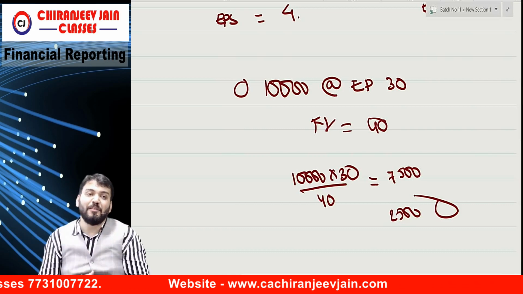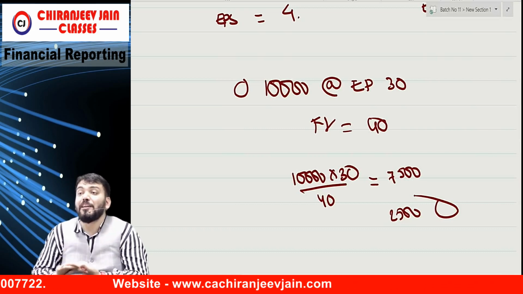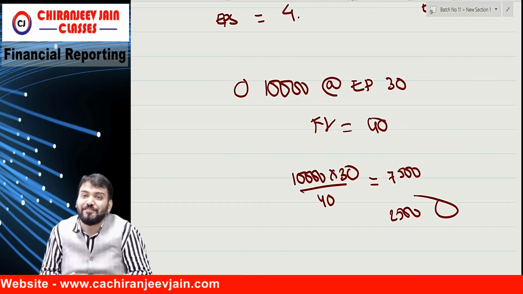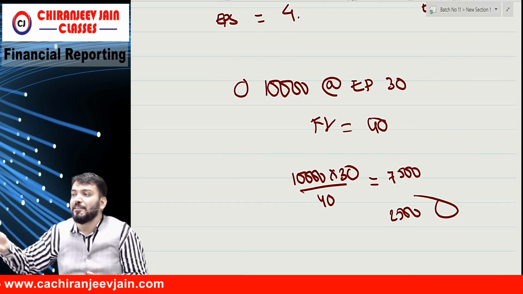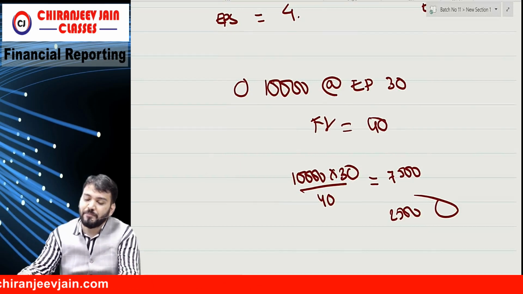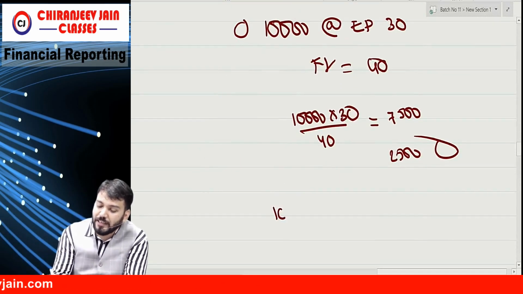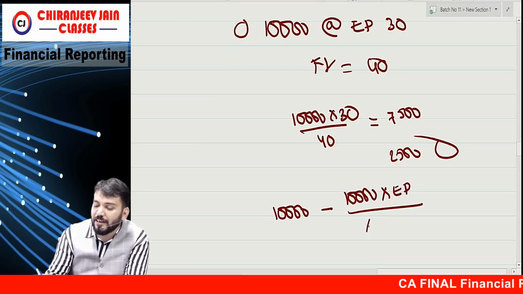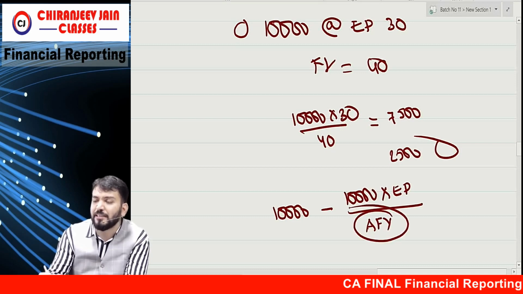The formula is to find out the number of dilutive potential equity shares, which will dilute earning per share, is equal to what? 10,000 minus 10,000 into exercise price divided by average fair value. This will be given in the question.